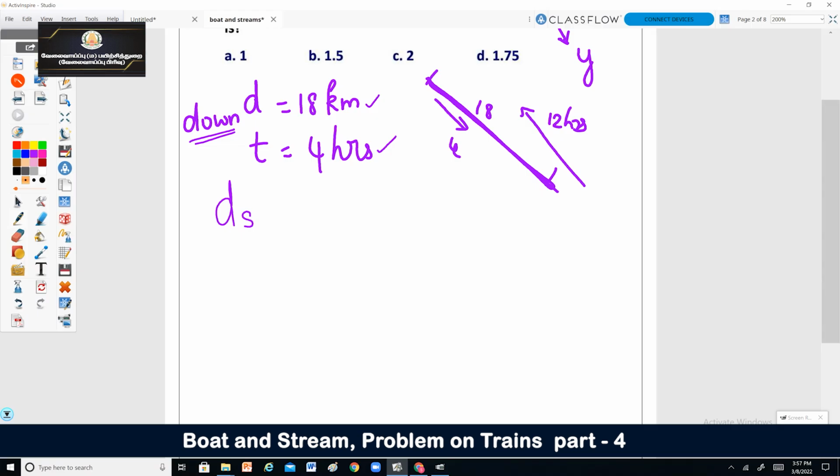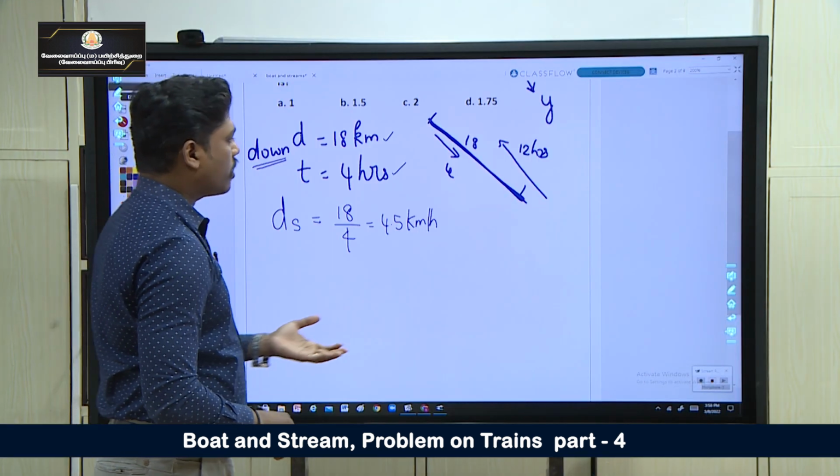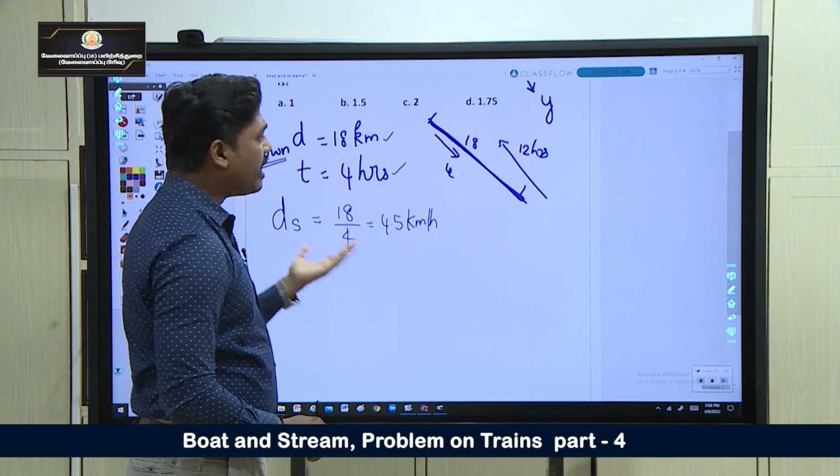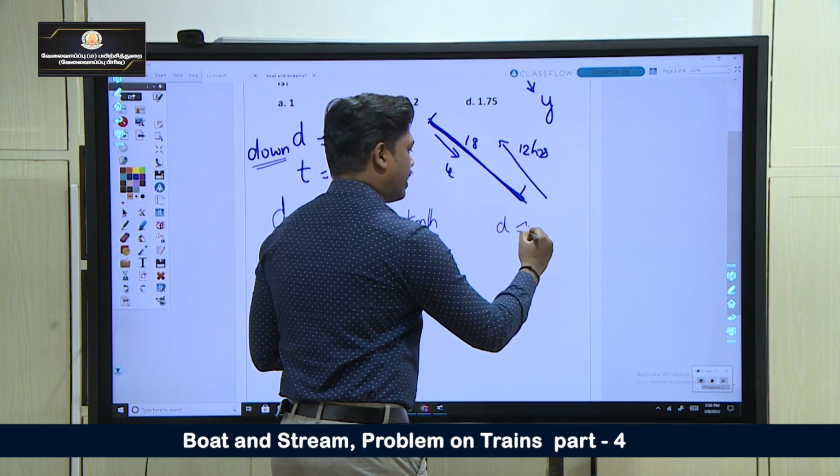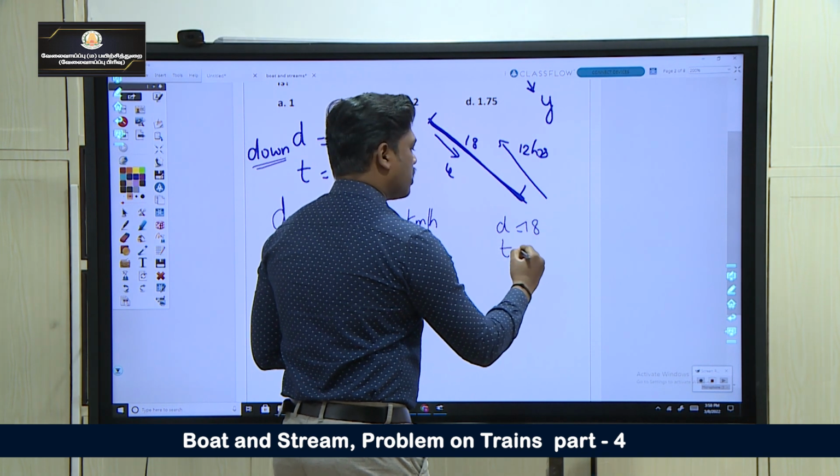Speed is equal to distance by time taken. Divided, we are getting 4.5 kilometer per hour. Now, look here, when a person is coming up, the distance is 18 kilometers and the time is 12 hours.